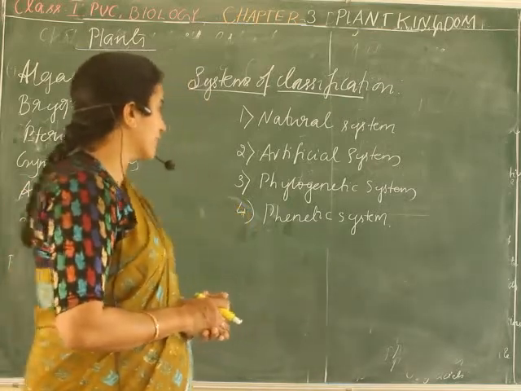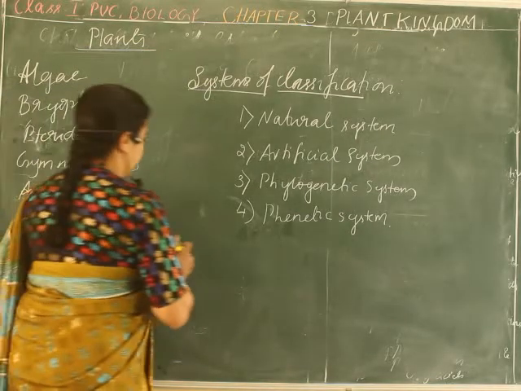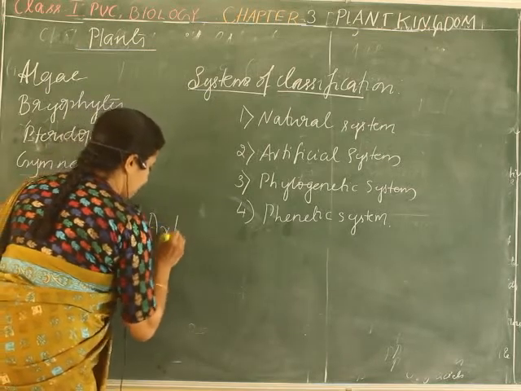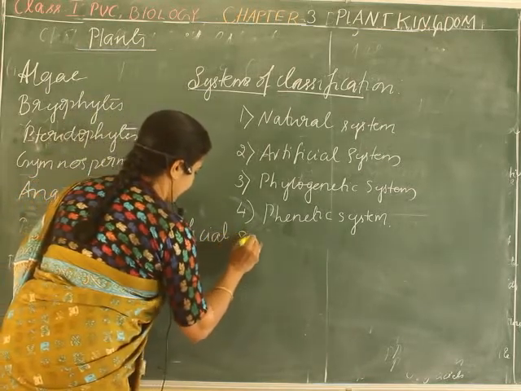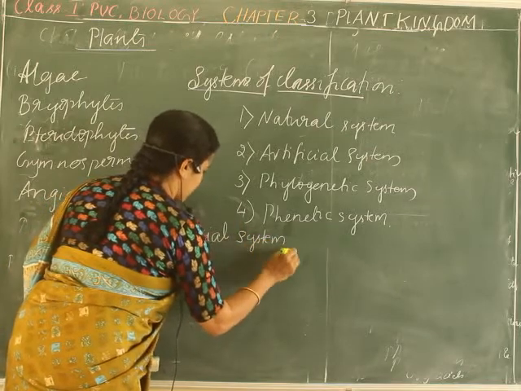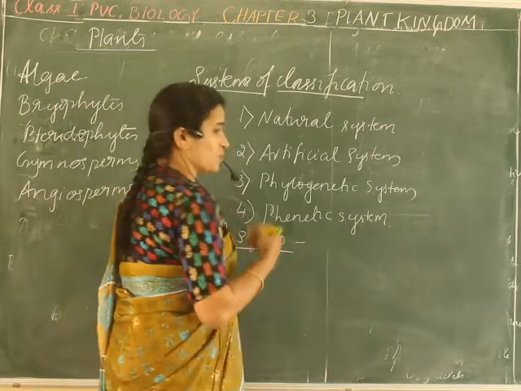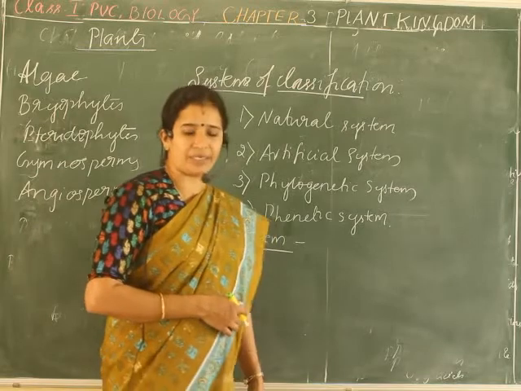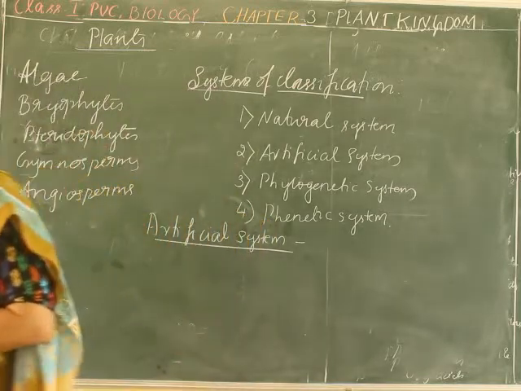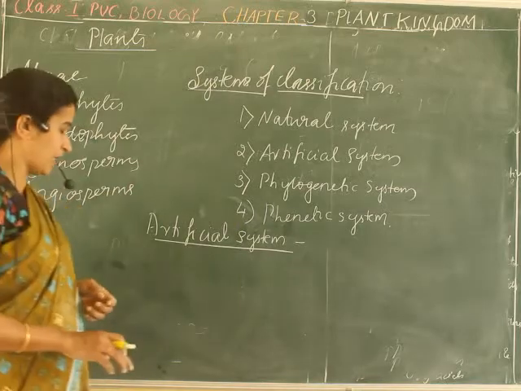Let me start with the first one, the artificial system of classification. It is one of the earliest systems of classification, where only the observable characters are taken into consideration, including the vegetative characters and also the sexual characters.